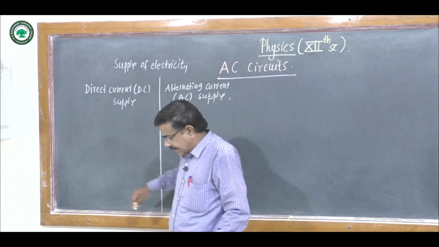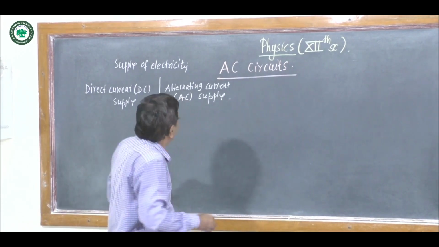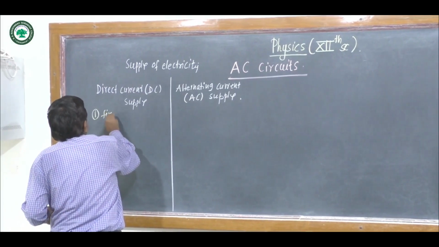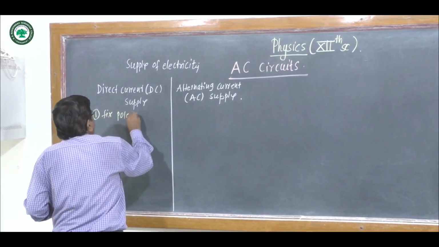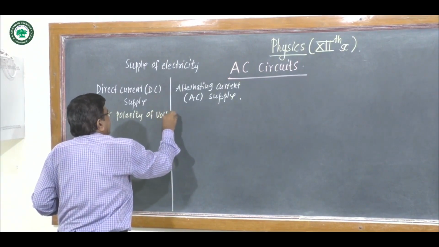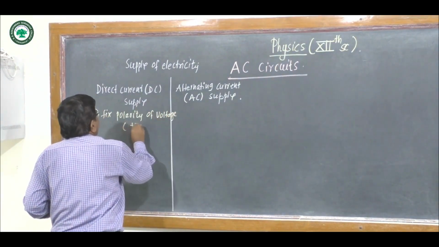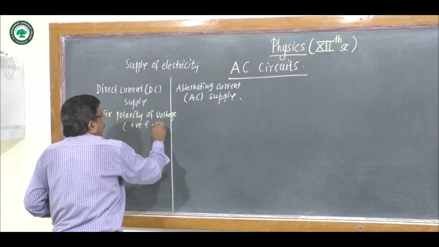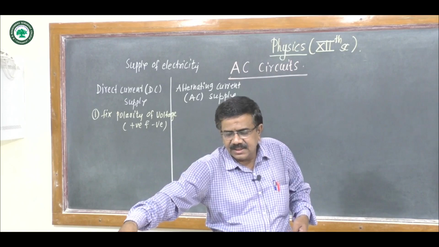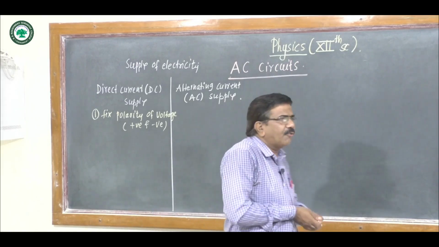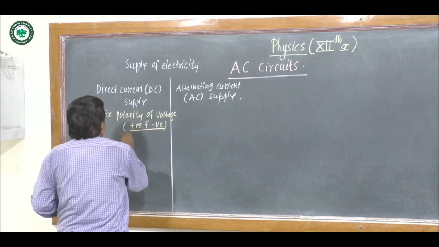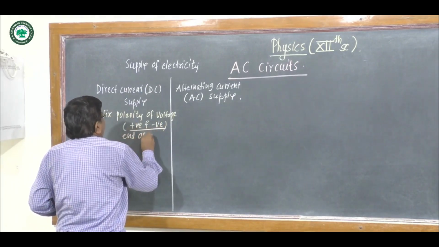In DC supply, fixed polarity of voltage is there. That is positive and negative. Polarity of voltage is fixed, positive or negative, at the ends of power supply.